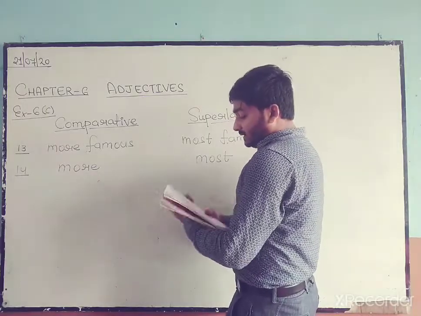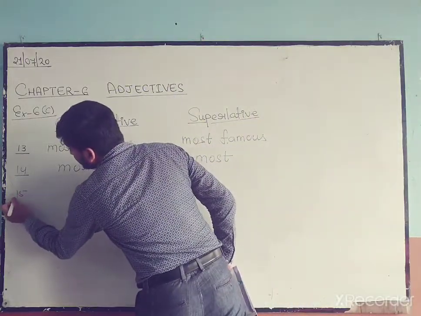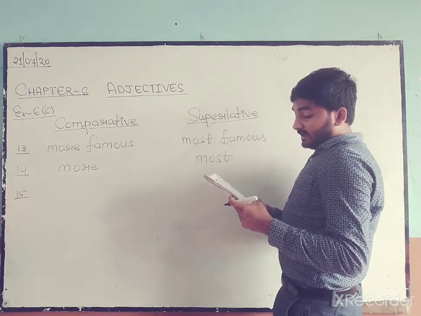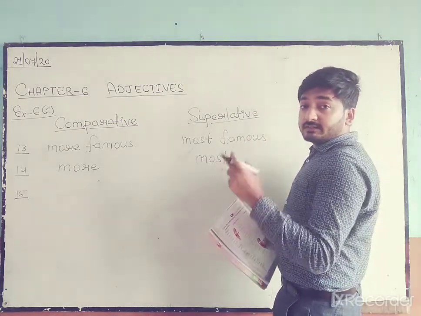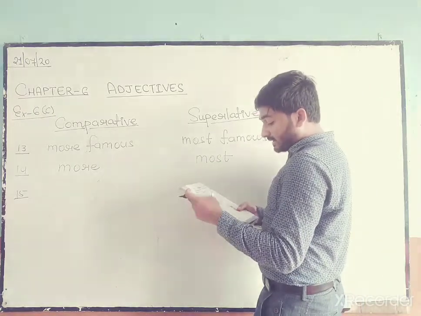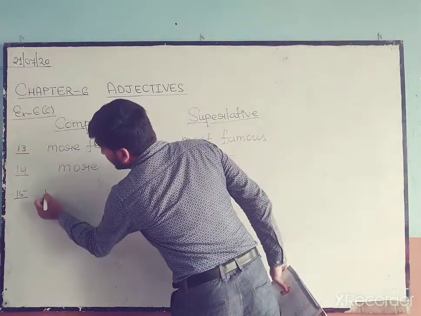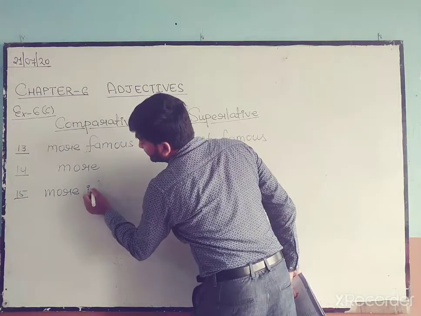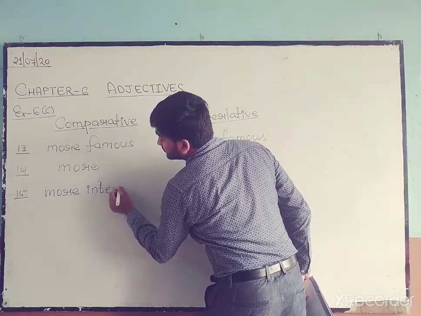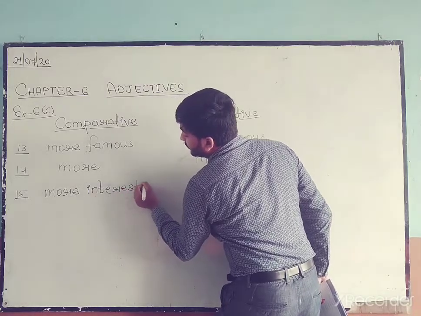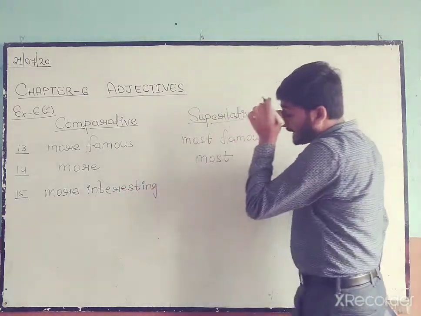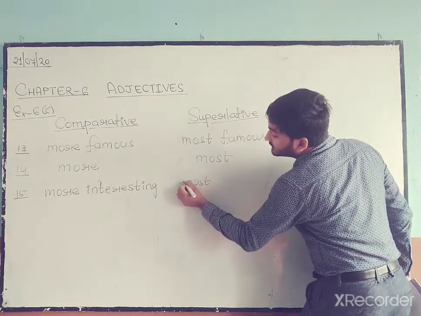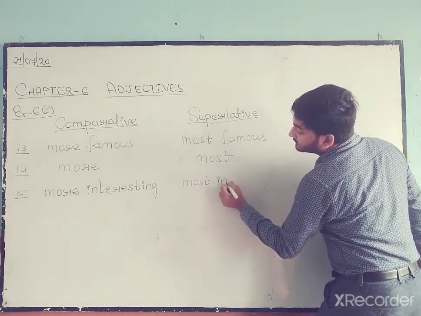Okay, number 15 we have interesting. 3 syllables are there, 3 vowel sounds are there in one word. That means we will add more before it, so it will become more interesting. And in superlative it will become most interesting.